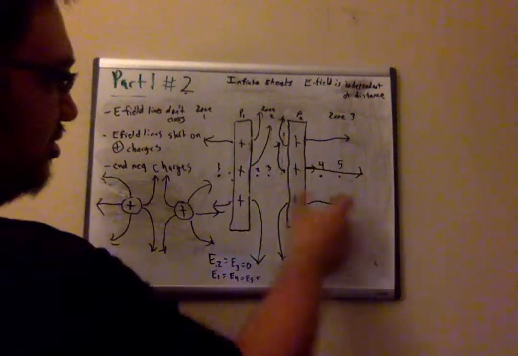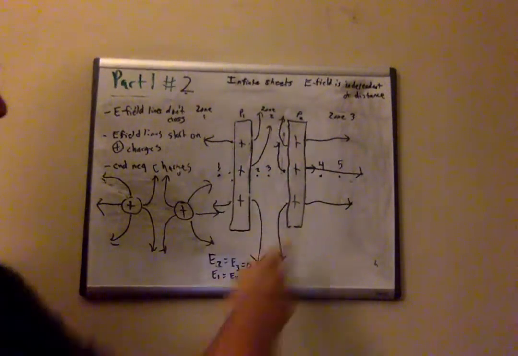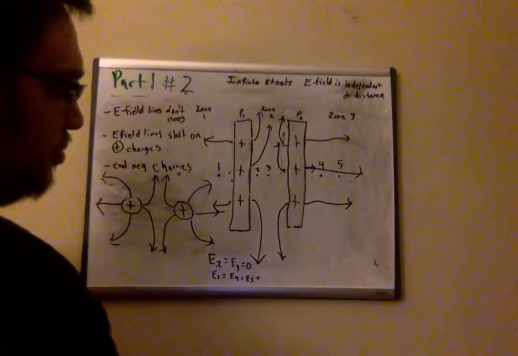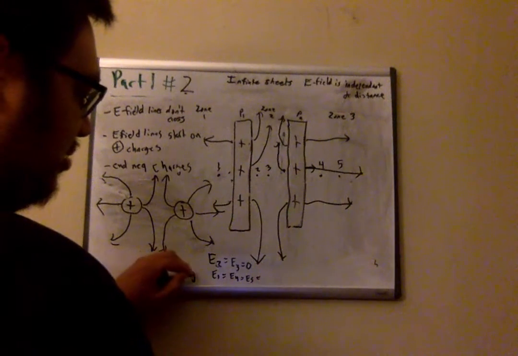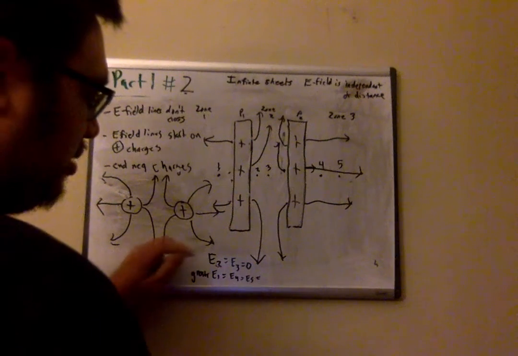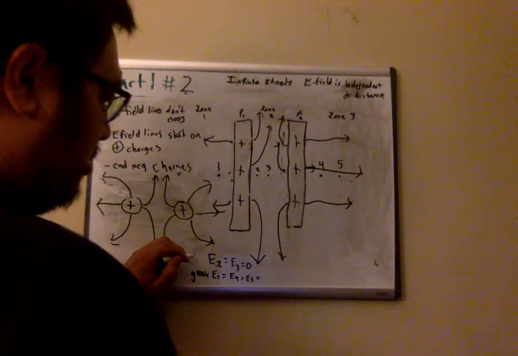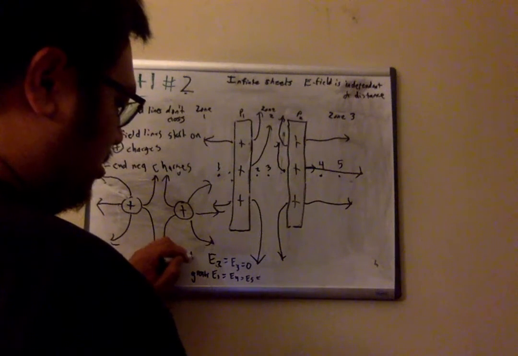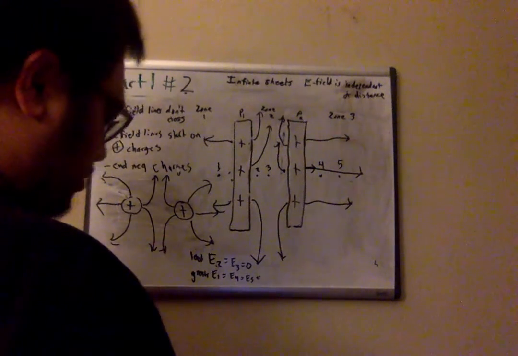We'll have some field. And so this will be greater, and then this will be the least. Okay.